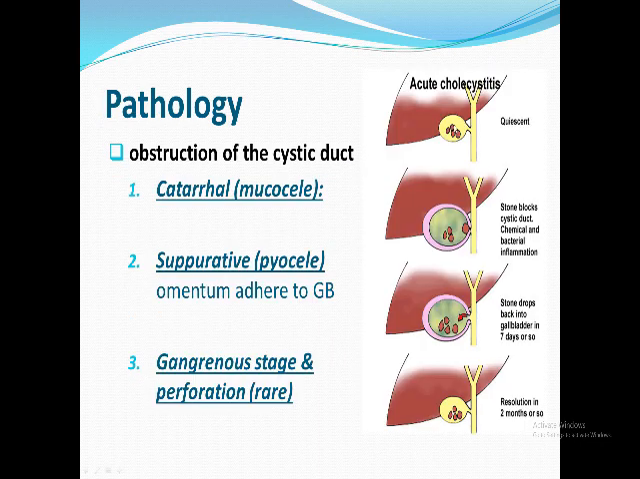This is the scenario. Chronic calcular cholecystitis, stones in the gallbladder. One of these stones moves and obstructs here. This will lead to distension. Distended by what? By mucus, because the gallbladder can only secrete mucus. This is the first stage, catarrhal cholecystitis or mucocele of the gallbladder, in which the inflammation is limited only to the mucosa. If this remains for a long time, secondary infection superimposes, and this mucus will change into pus, and it will be suppurative gallbladder or pyocele of the gallbladder.